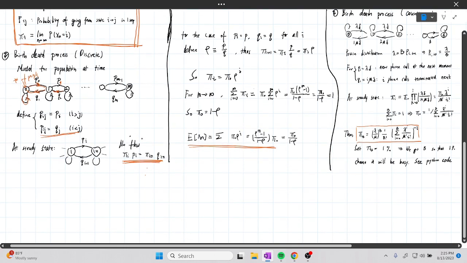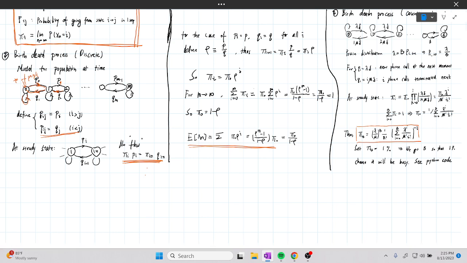At steady state, you can imagine it has no influx or outflux. So let's look at only the I, I minus 1, I plus 1 states.